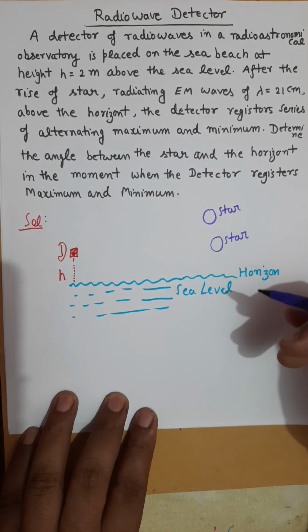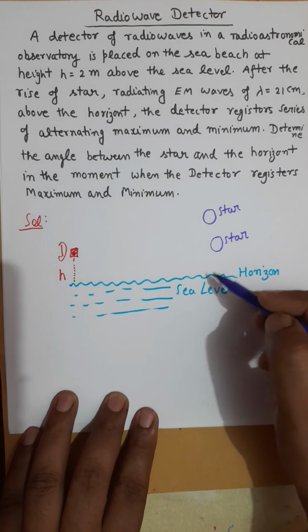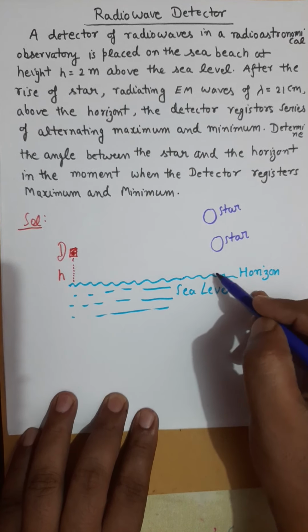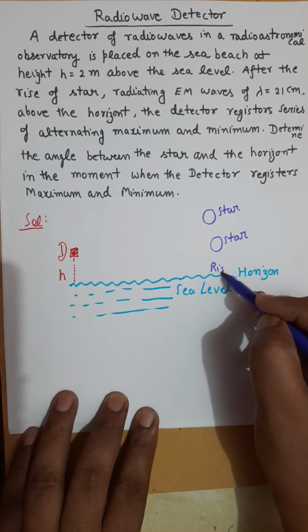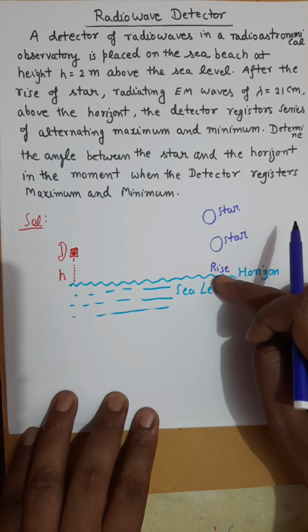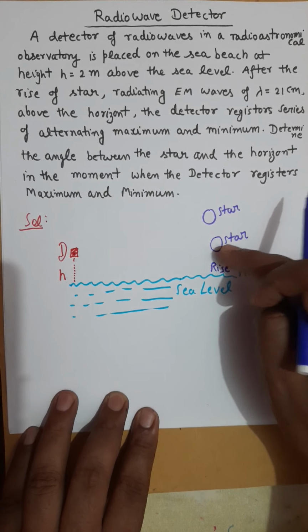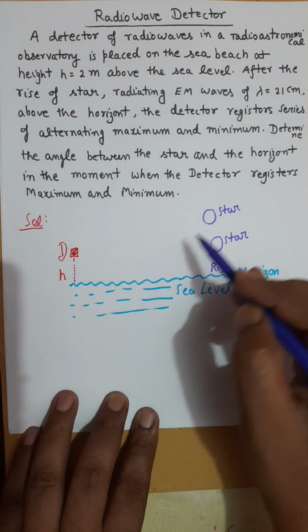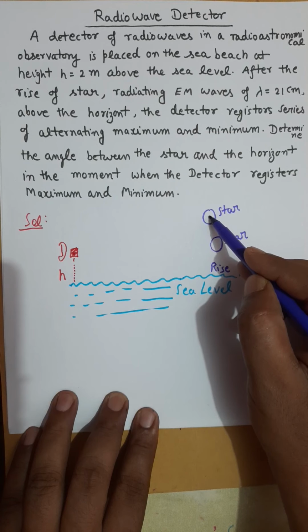So starting from the rise of a star, it's just like sunrise and sunset. It will move above the horizon.